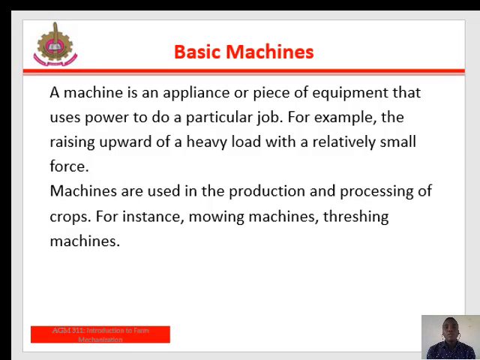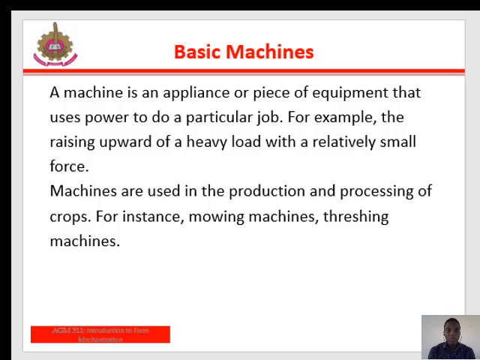Basic farm machines. A machine is an appliance or piece of equipment that uses power to do a particular job. For instance, the raising upward of a heavy load with relatively small force. Machines are used in the production and processing of crops. Such machines are mowing machines, threshing machines, and so on. A mowing, threshing, or other type of machine is made up of many simple machines. These simple machines are sometimes called basic machines.